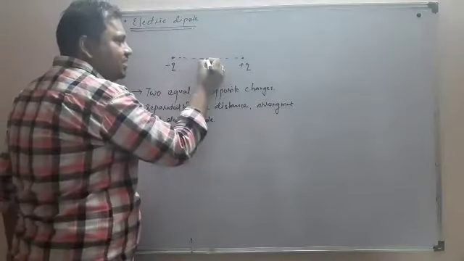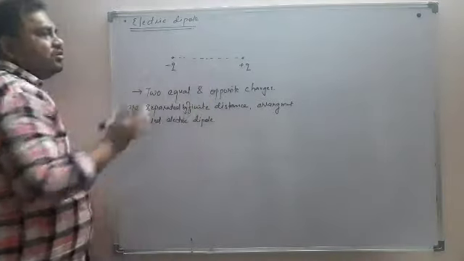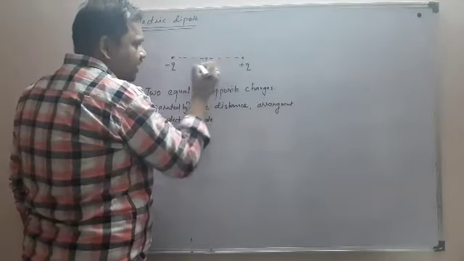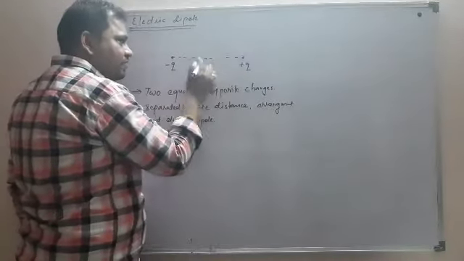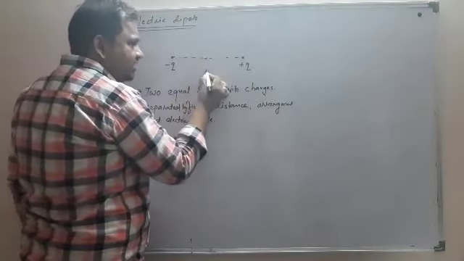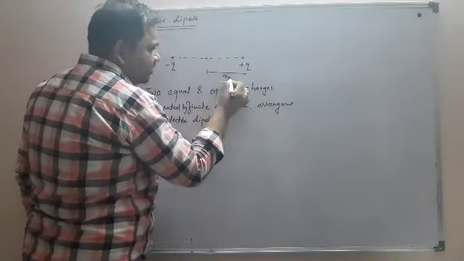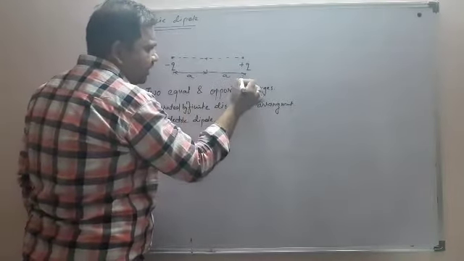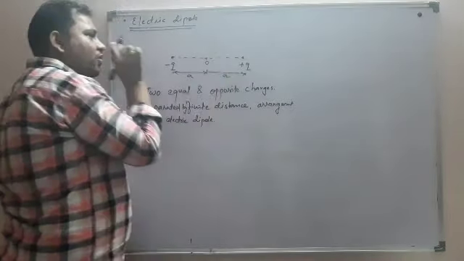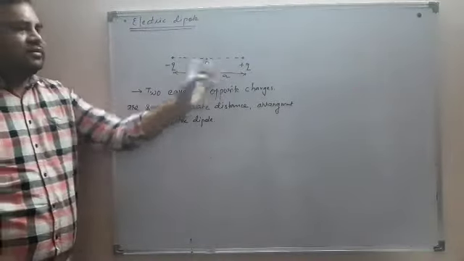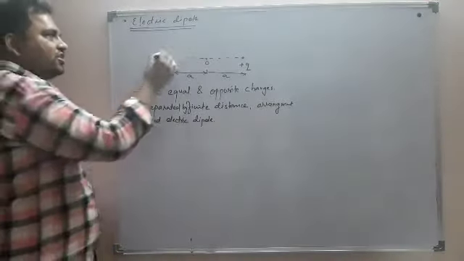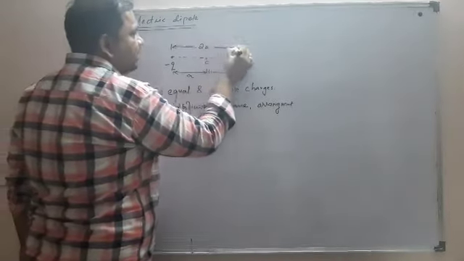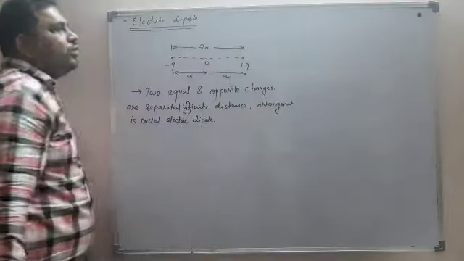Let us consider this to be the center of this dipole system. The center of the dipole system is say over here. So from the center, the distance of each charge is say equal to a. This is the distance of each charge from the center, a. So the distance between these two charges will be equal to 2a.